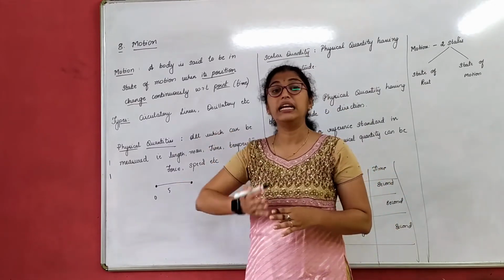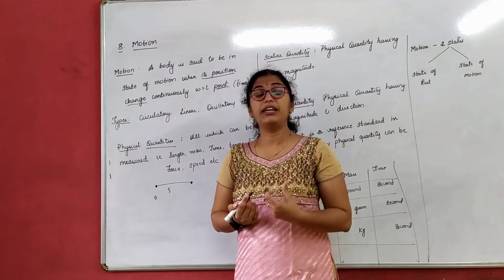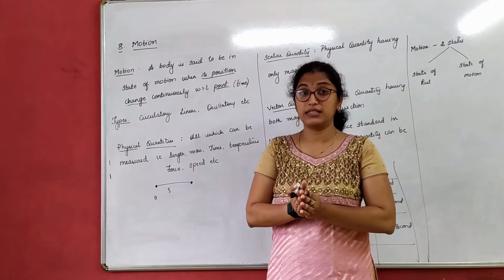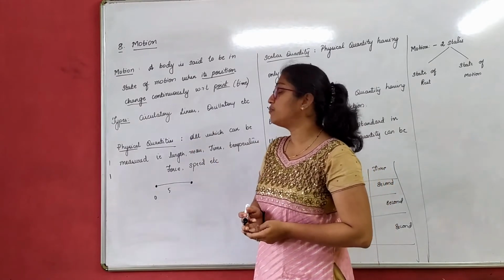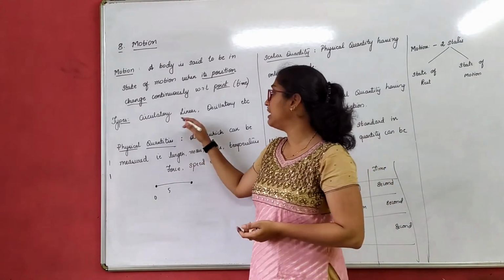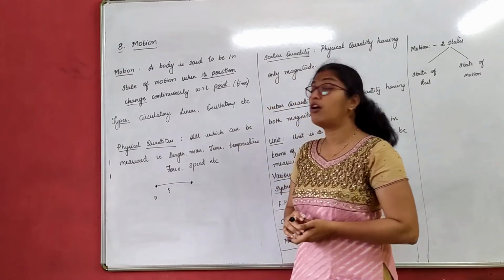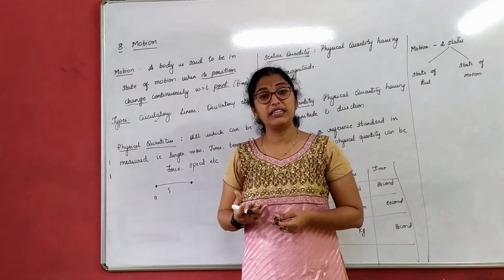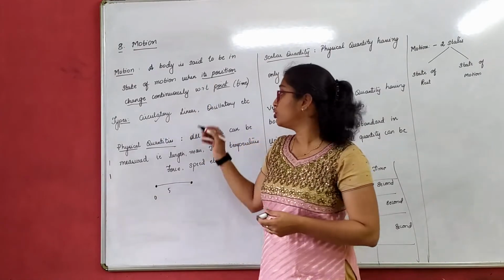Before we understand the depth of this chapter, we have to understand a few more physical terms, right? Different types of motion we all have studied: circulatory motion, linear motion, oscillatory motion. Now I can say a rotating fan is an example of circulatory motion.